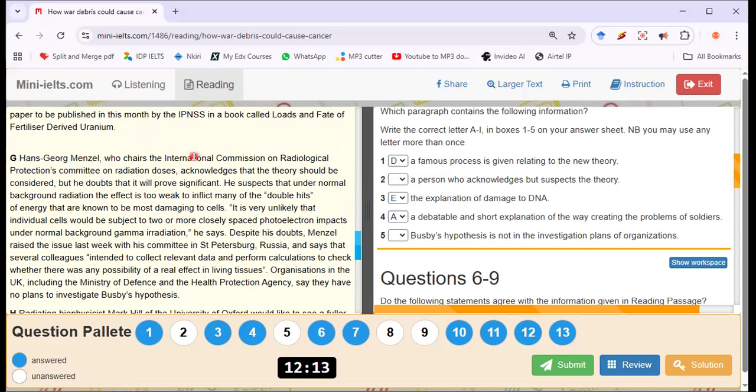Hans-Georg Menzel, who chairs International Commission on Radiological Protection Committee on Radiation Doses, acknowledges that the theory should be considered, but he doubts it will.